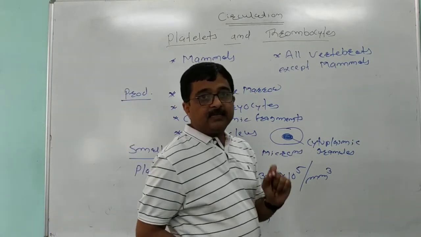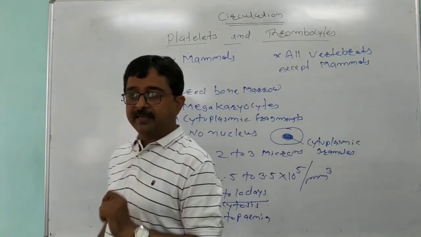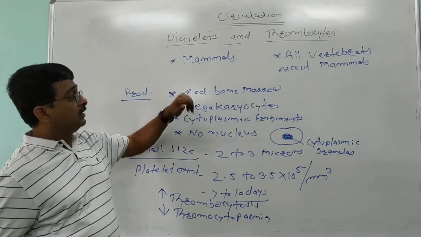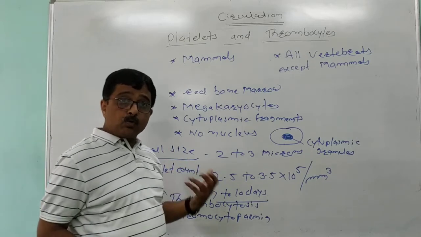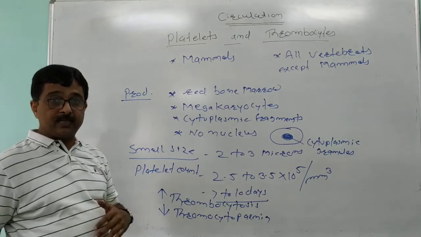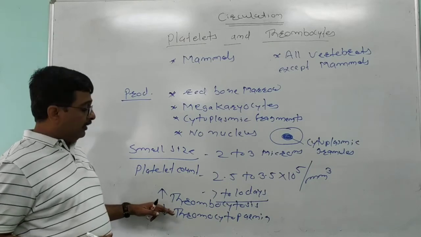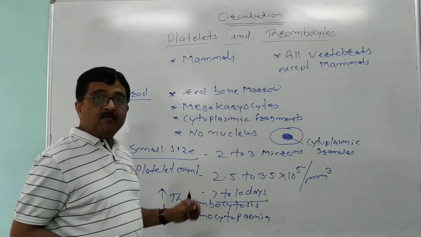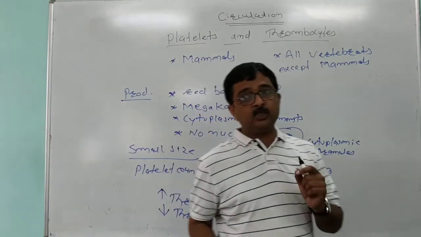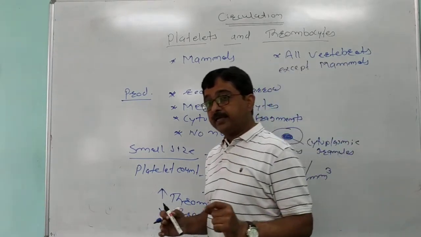Now the functions of these platelets. The platelets are mostly responsible for clotting. The process of blood clotting is carried out with the help of these platelets. When the blood comes out of the blood vessels due to injury to the capillaries or blood vessels, these platelets secrete a chemical called thromboplastin, which is mainly responsible for the process of clotting.